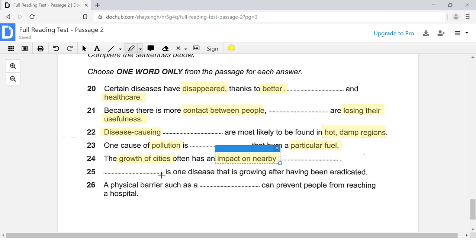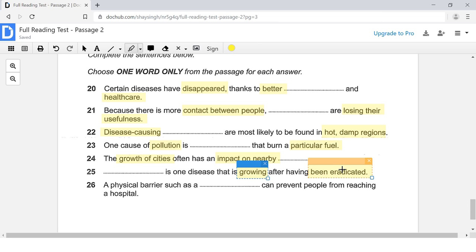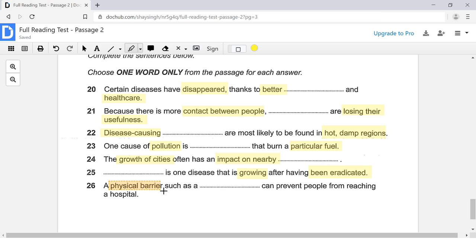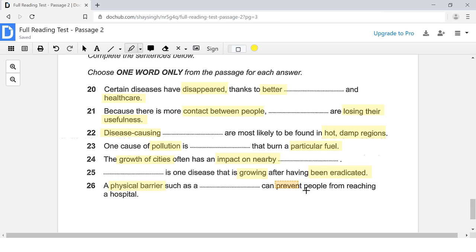Number 25, we are looking for dash is one disease. So maybe a type of disease. We are looking for a type of disease that has been eradicated. It has been eradicated. But it is growing, see? It is growing after having been eradicated. So that's what we're looking for. And then finally, number 26, we are looking for a physical barrier such as what? So probably an example of a physical barrier. And this barrier prevents people from reaching the hospital.